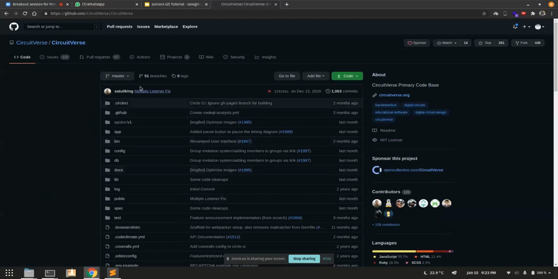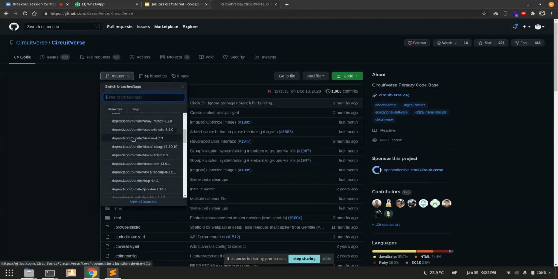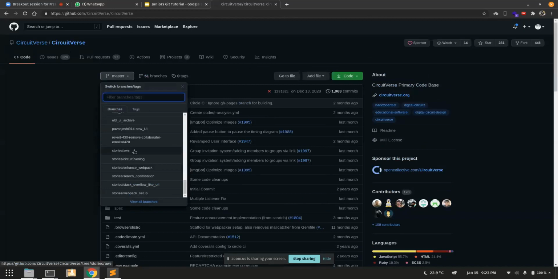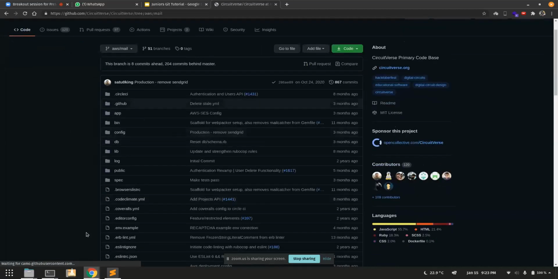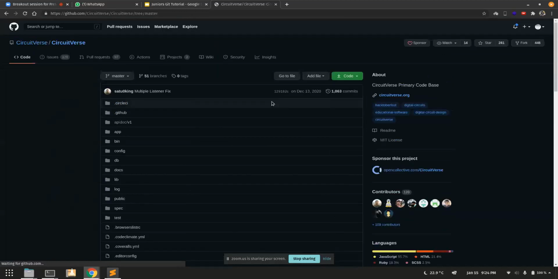Now if I click here, let's see, what does it say? This is master. This is the branch, and there are multiple branches. Look at this, a lot of branches, right? I can click on any of these branches and I will switch to that branch. For example, there is this branch called AWS/mail. I click on this, and now you can see that the directory structure updated, because the branch AWS mail has all this code. It still represents Circuitverse, but those two are different states of the same project. So let me go back to master and show you what commits are.